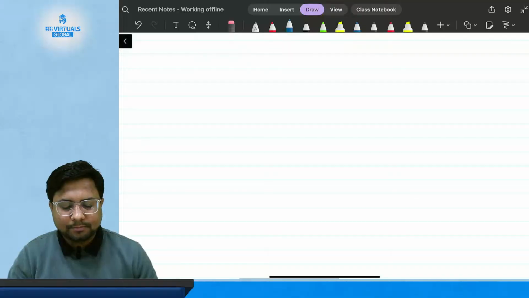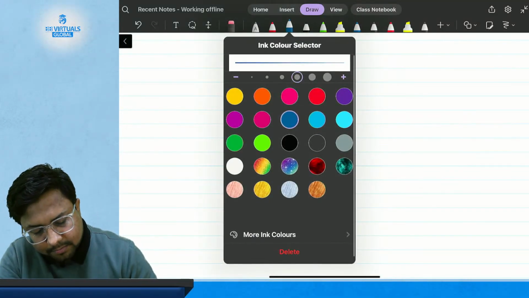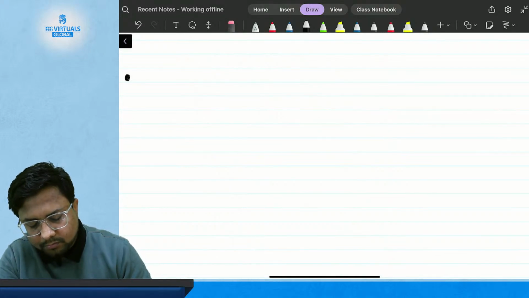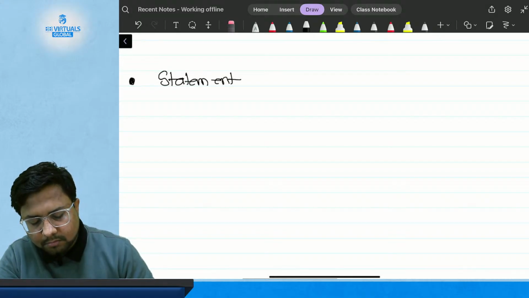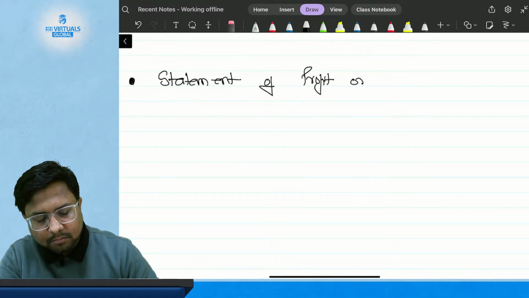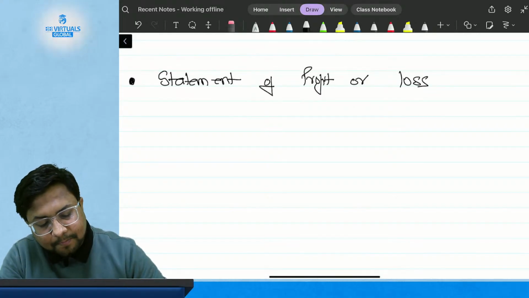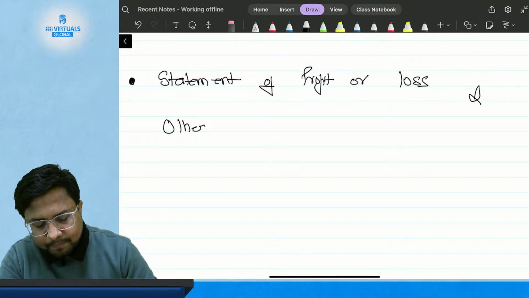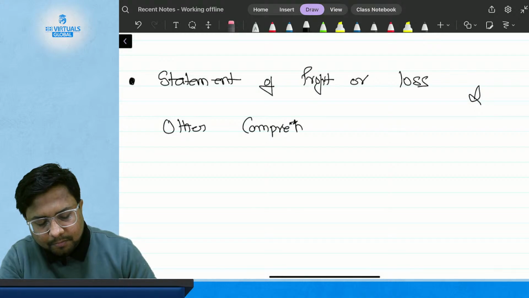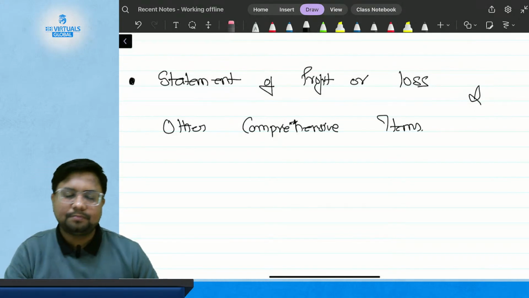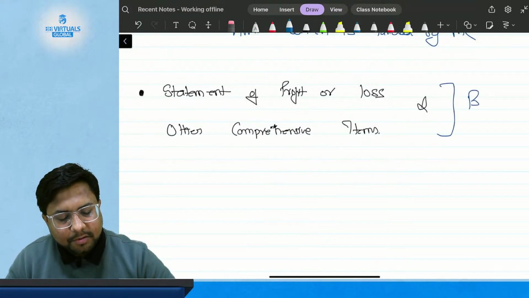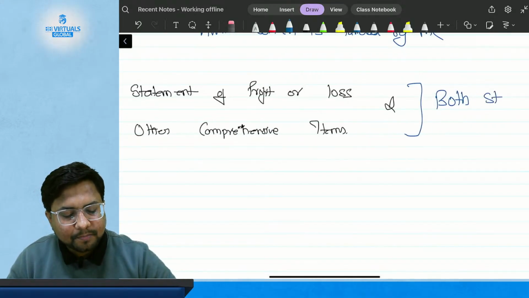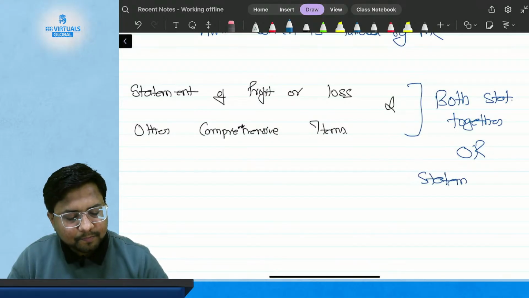Now you can either prepare both these statements together, or you can prepare both these statements separately.